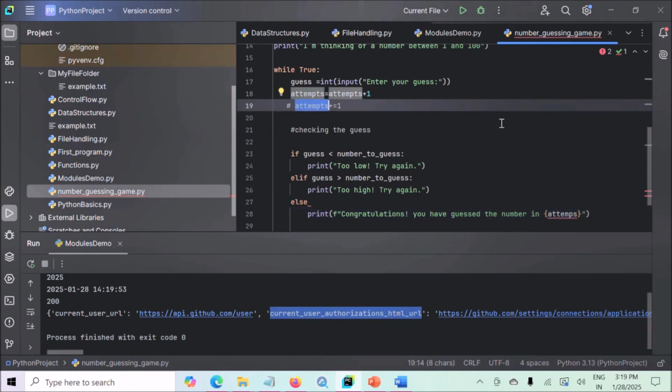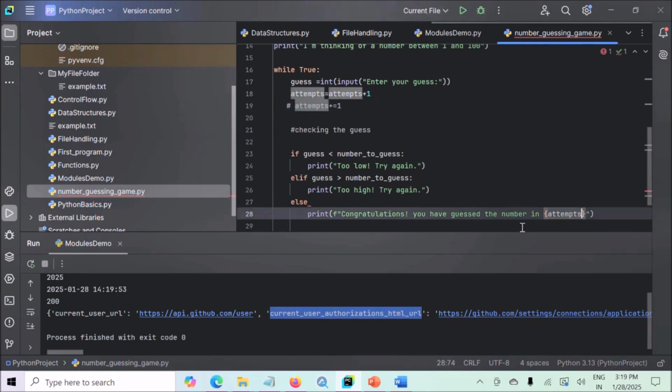This attempts variable. Whatever value is there in this attempts variable will be displayed here. Here we have used f-string formatting to format this output: Congratulations, you have guessed the number in this many attempts.